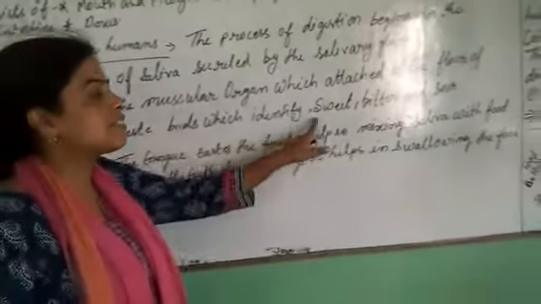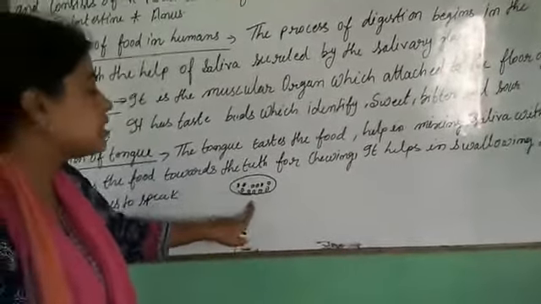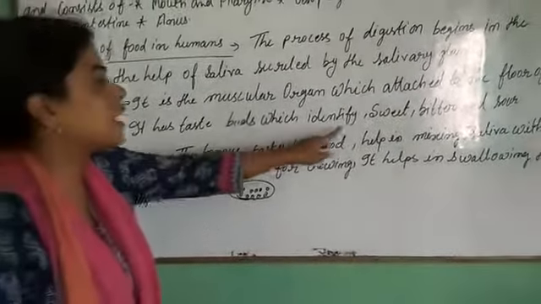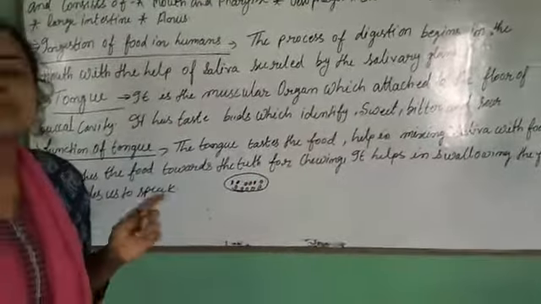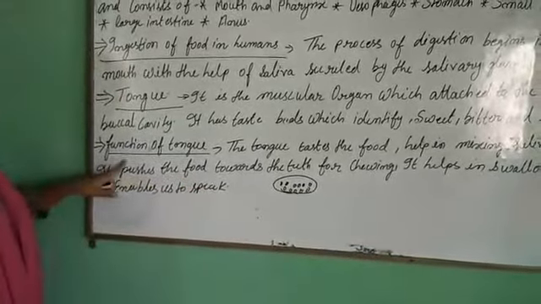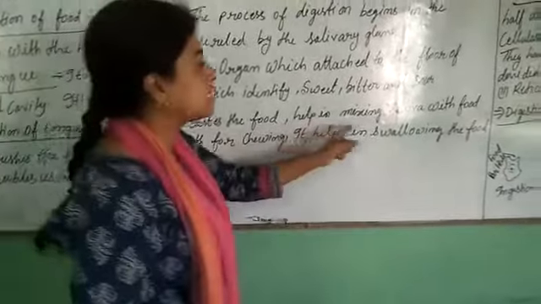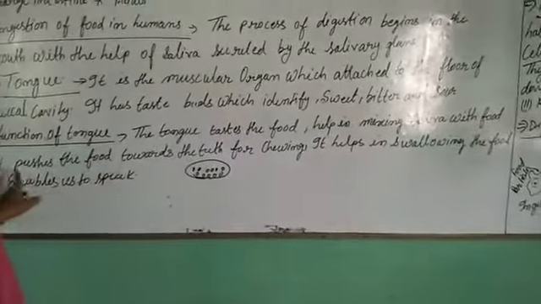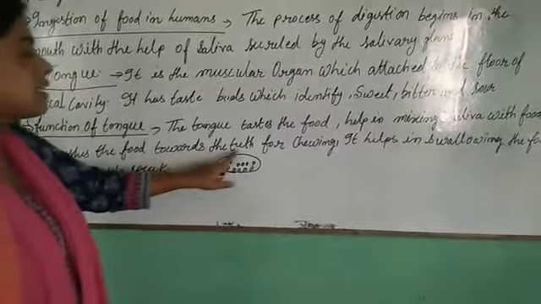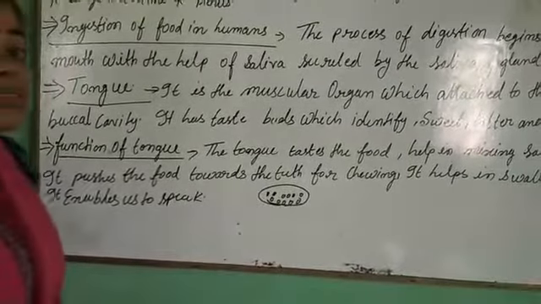These buds identify sweet, bitter and sour. Because of these buds, we can identify which food is sweet, which food is sour and which food is bitter. Let's see the functions of the tongue. The tongue tastes the food and helps in mixing saliva with the food. It pushes the food toward the teeth for chewing. It helps in swallowing the food. It enables us to speak. Without the tongue, we can't speak anything.